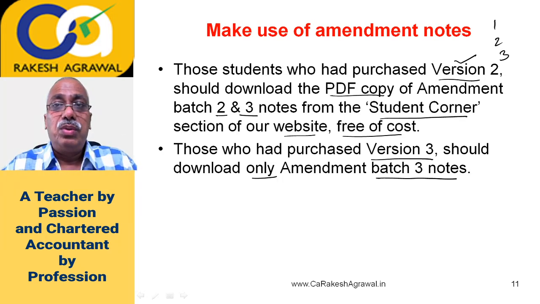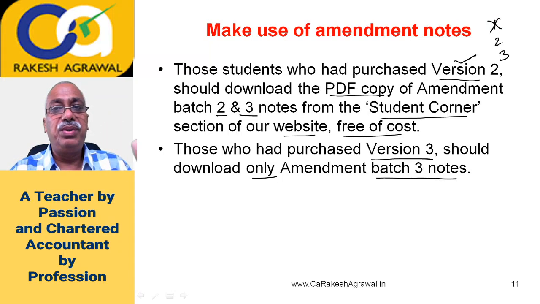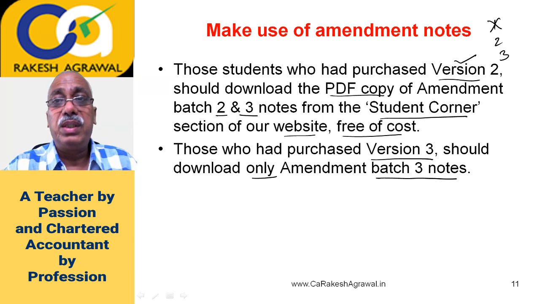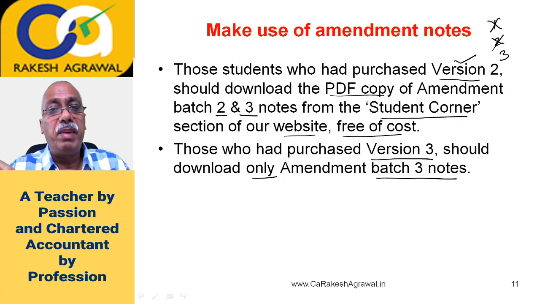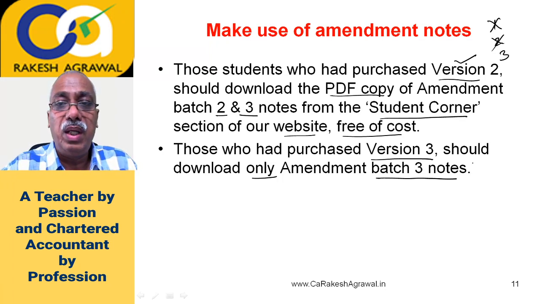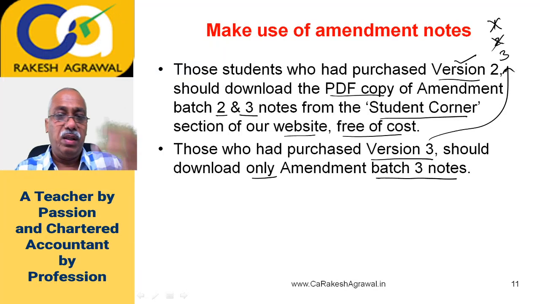For version 2, you don't need amendment batch 1, that is already covered. So the version 2 students will download amendment batch 2 and 3. And version 3 students, in version 3 I have already covered amendment batch 2. So they need not download amendment batch 1 and 2. They should download only amendment batch 3. So version 3 students will download only amendment batch 3 from the website, PDF copy, and get it printed.